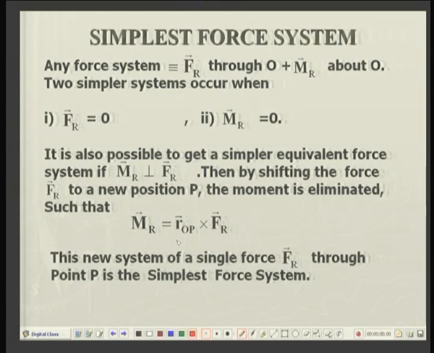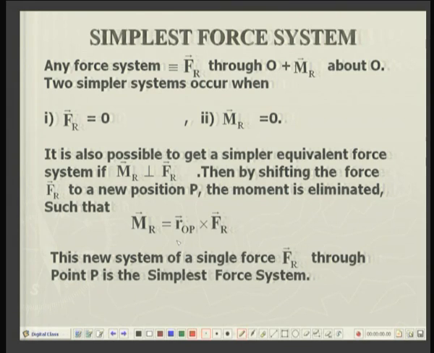Now, the question is, this equivalent force system consisting of the resultant force and the resultant moment, can we further simplify this? Is there a way that these two things can be merged to get only one simple vector quantity?